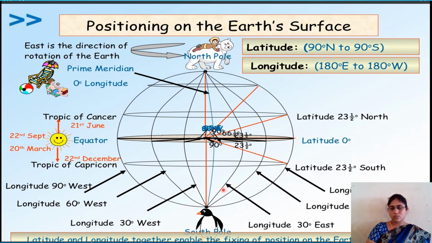Understood? Now I am going to explain the important latitudes. Among these horizontal imaginary lines, I will explain only the important ones. At 0 degrees is the equator. Above the equator we have one more important latitude, 23.5 degrees northern latitude, commonly known as the Tropic of Cancer.